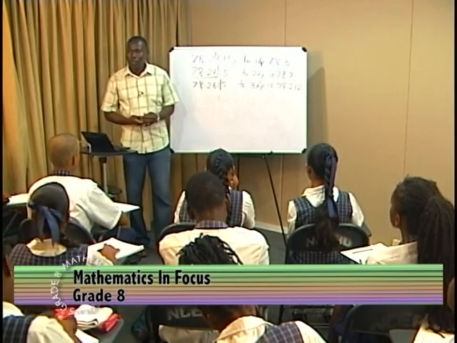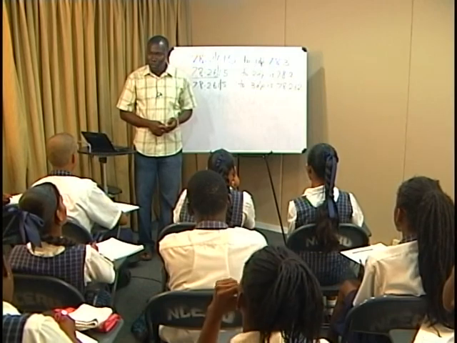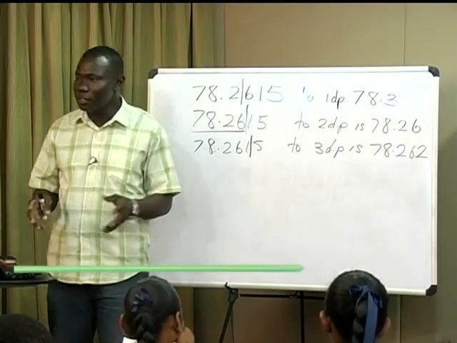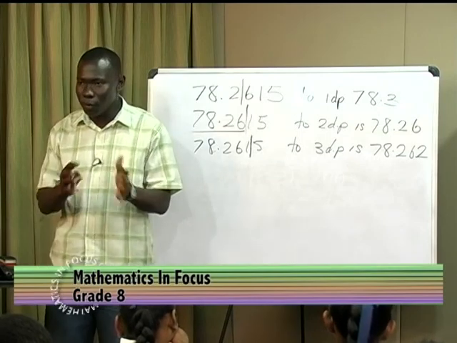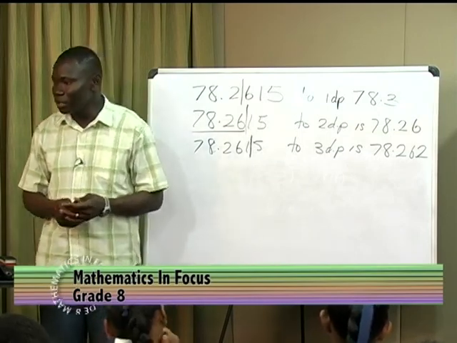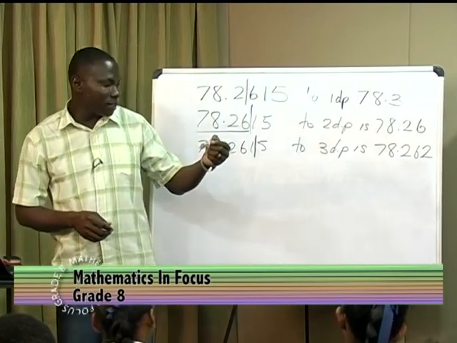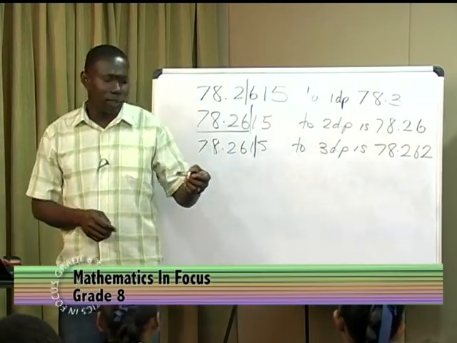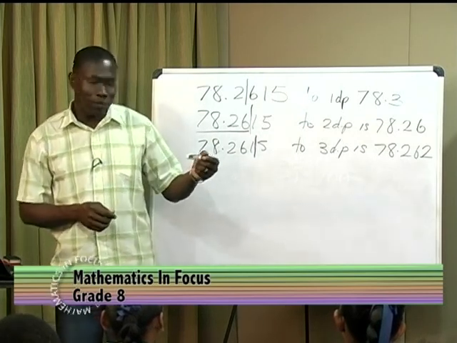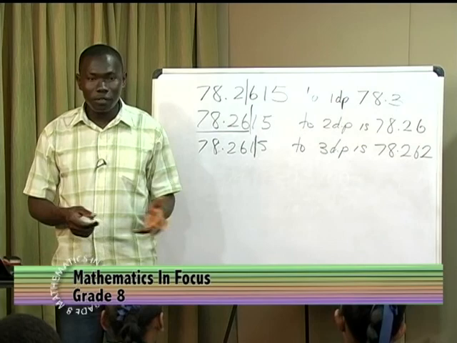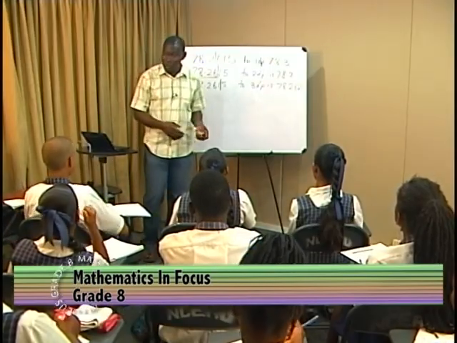Now what about approximating to the nearest whole number? To approximate to the nearest whole number means to get rid of the decimal part of the number. We just want the whole number. It is as if somebody asks you, what is the price of this marker? And the person tells you it is $150.17. Where are you going to find 17 cents to pay them from? So in cases like that, you might want to round off.